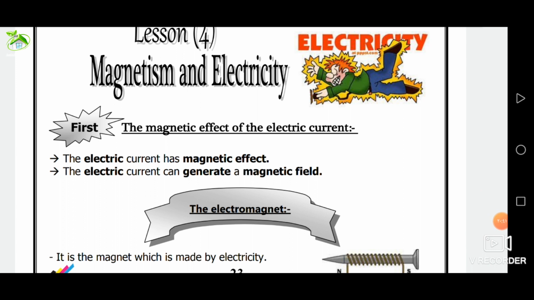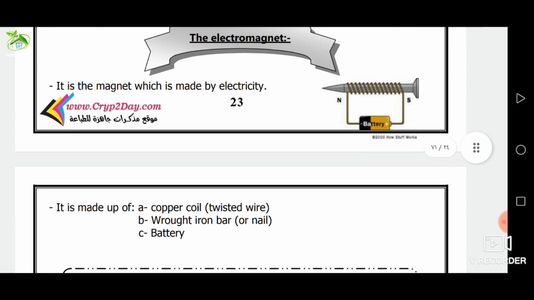The electric current has a magnetic effect. The electric current can generate a magnetic field. Magnetism can be generated by electricity.